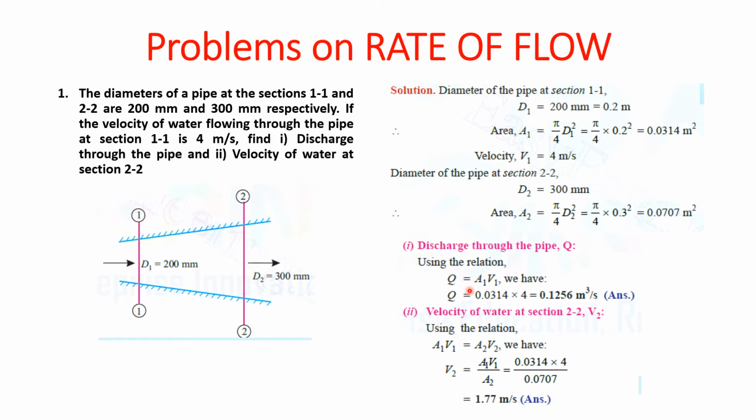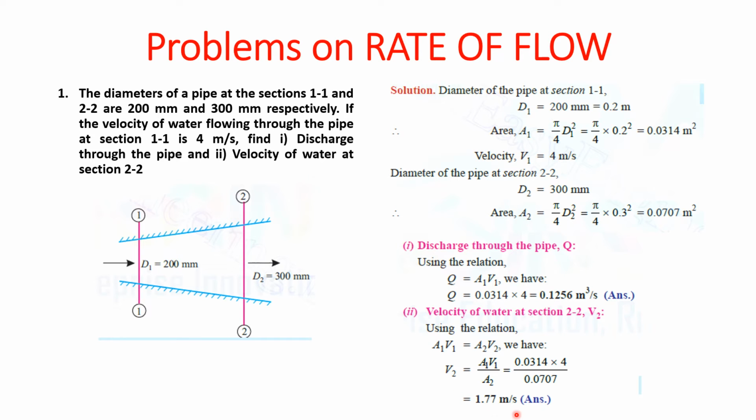So Q equal to 0.0314 into 4 is equal to 0.1256 meter cube per second. And second is the velocity of water at section 2-2. So using the relation A1 V1 equal to A2 V2, V2 will be calculated as A1 V1 divided by A2. So 0.0314 into 4 divided by 0.0707. So we can get this value of velocity at point 2 as 1.77 meters per second.